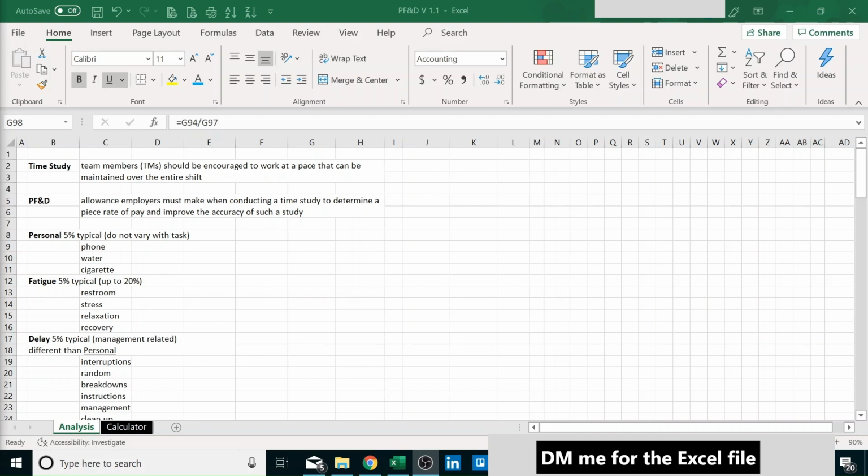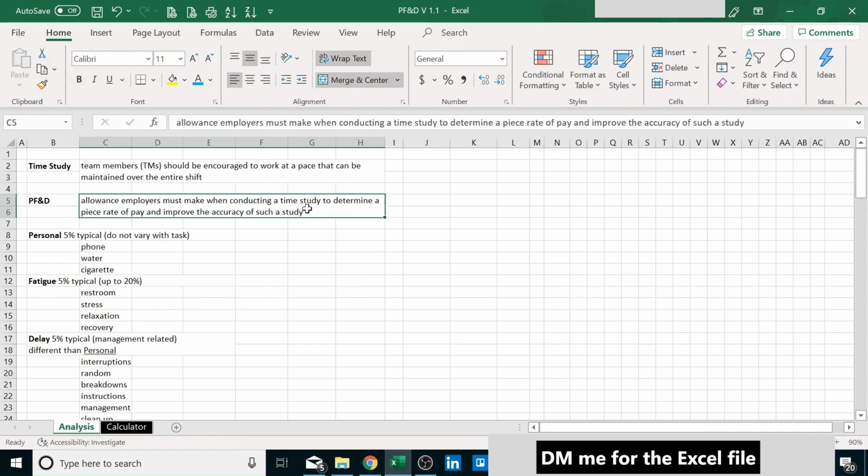So real quick, personal fatigue and delay is the allowance that employees must make when conducting a time study to determine a piece rate of pay and improve accuracy of such study. Not only that, this is also good practice when setting up standards in your ERP system, let's say SAP. You need to account for personal fatigue and delay, and we will see why and the regulations about it.